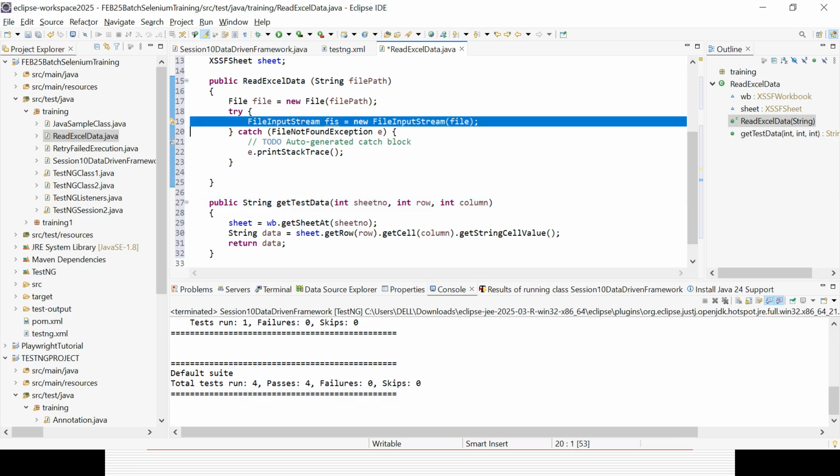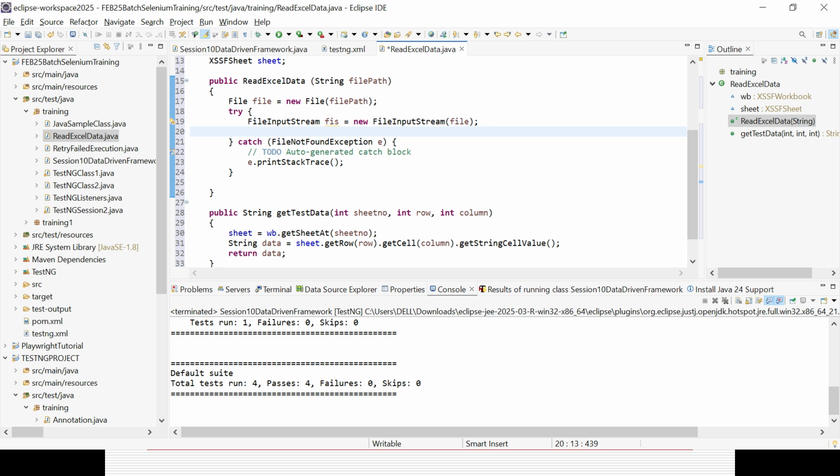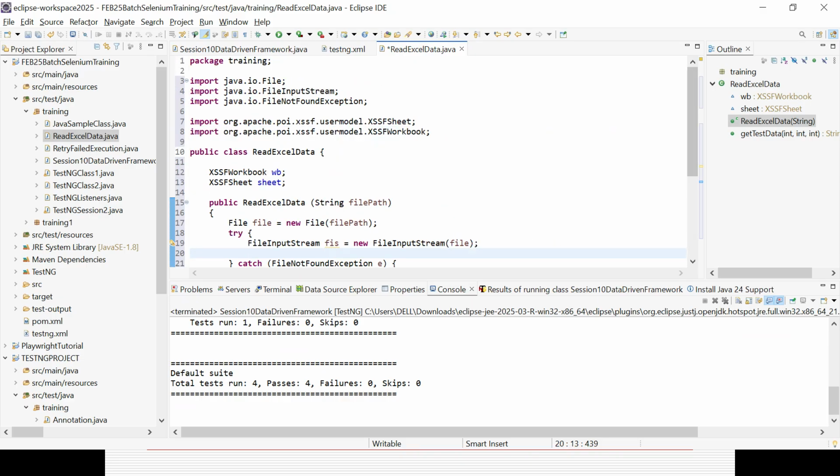Okay. So here one more thing is there. I already went to the path, but I need to go to the workbook. I already came to the file, now I need to go to the workbook. So XSSFWorkbook workbook equal to new XSSFWorkbook, like I can create it. Whatever variable we already created, I now need to call it again.